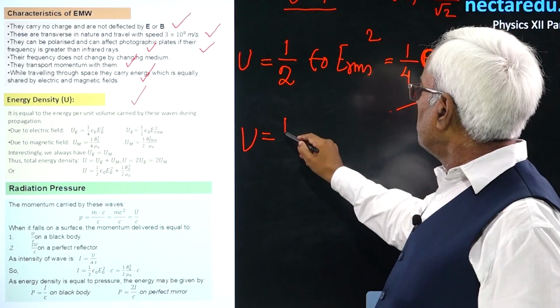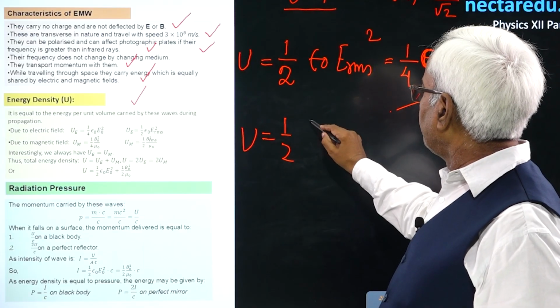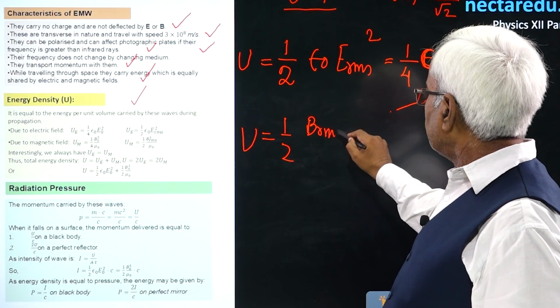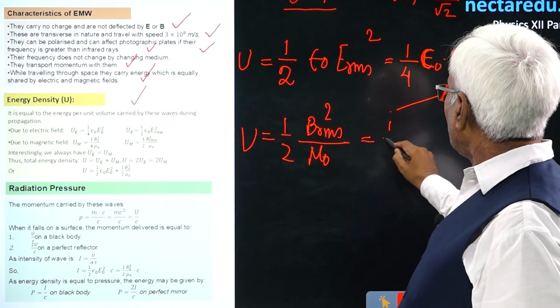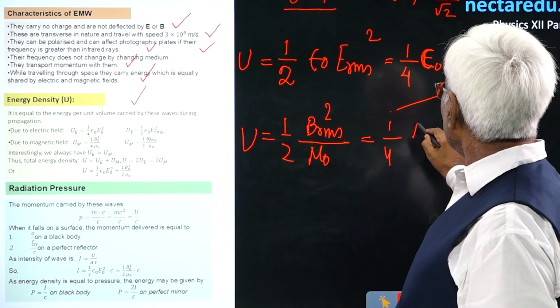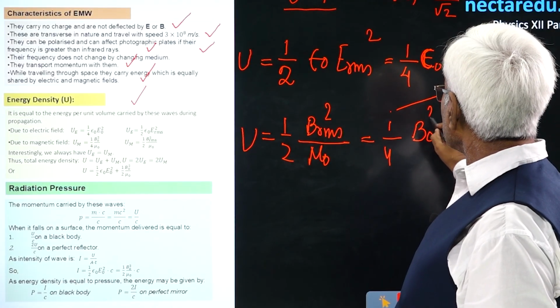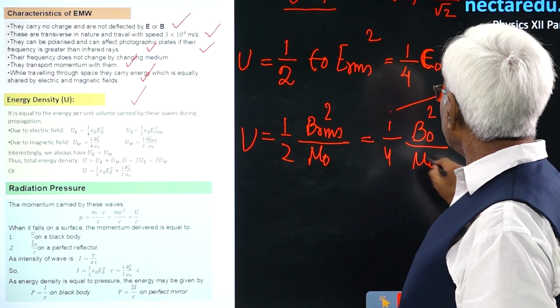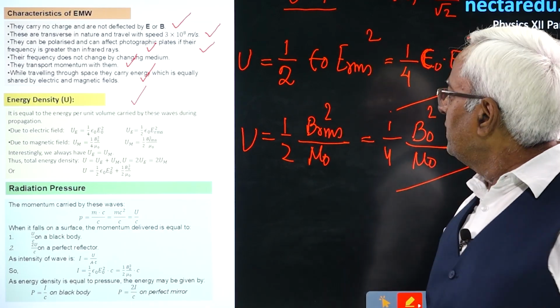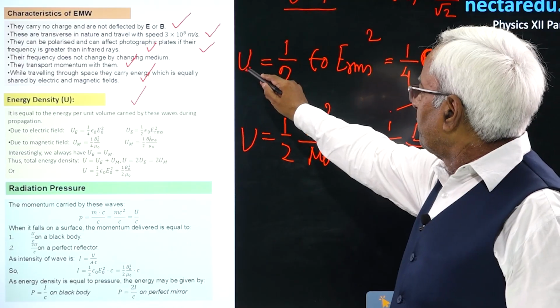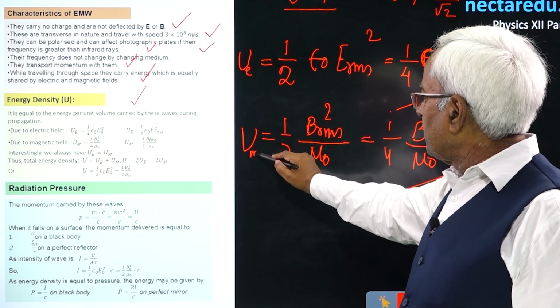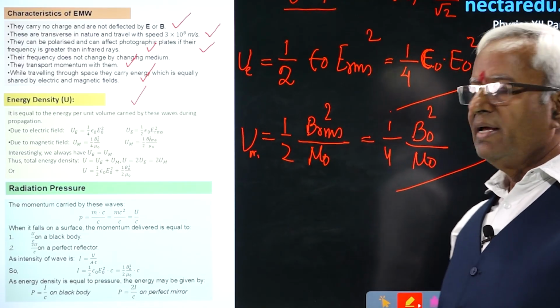Similarly, if we want to write in terms of B, the magnetic field, it's going to be 1/4 B₀²/μ₀. You see, we have given the energy density because of electric field and because of magnetic field.